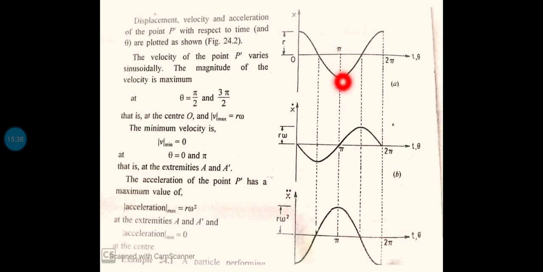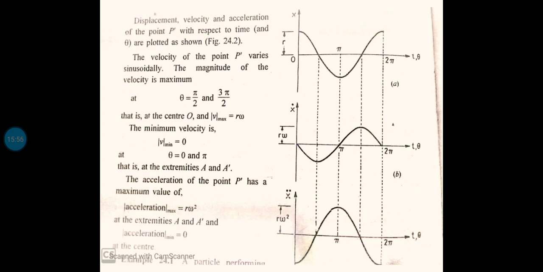Again from theta equal to pi to 3 pi by 2, at 3 pi by 2 the value becomes 0. Again it goes to the maximum value when it becomes 360 degree.